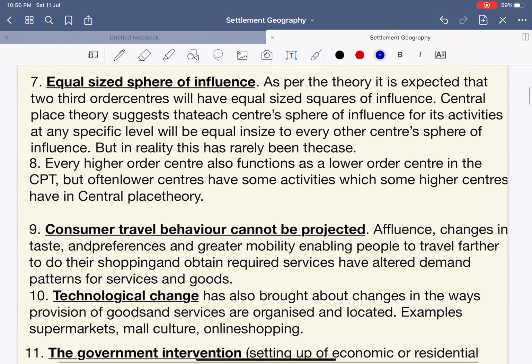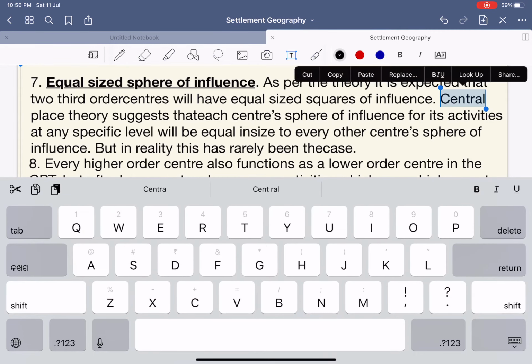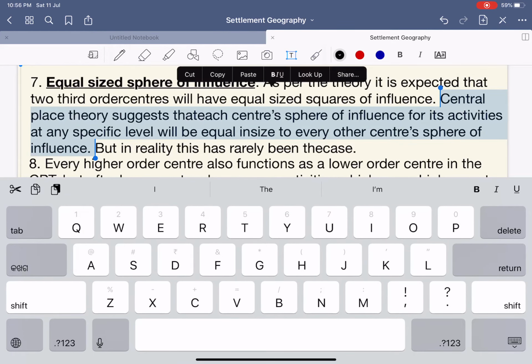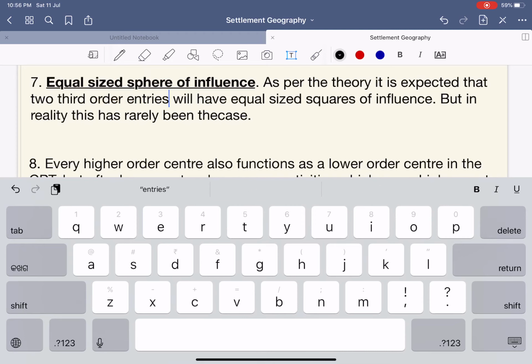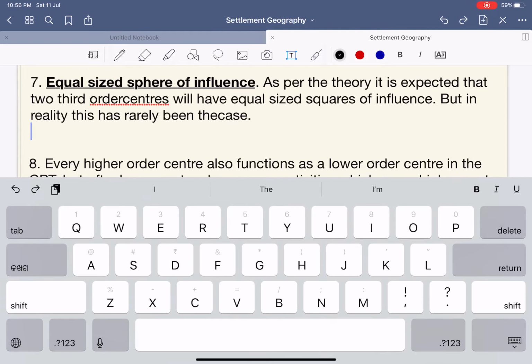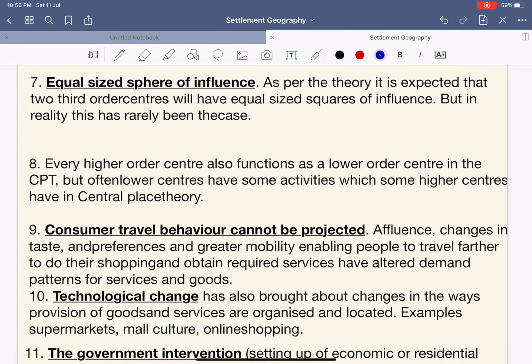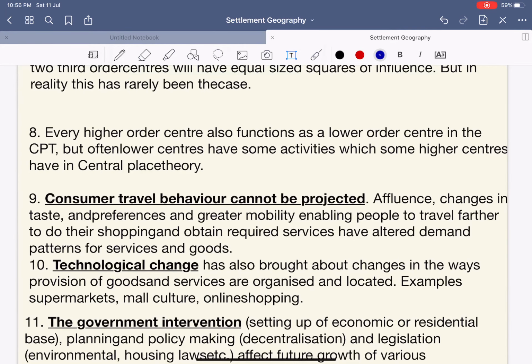So basically, let us simplify the statement. We can simply say that equal size sphere of influence. It says as per the theory, it is expected that centers of the same order will have equal size spheres of influence, but in reality this has rarely been the case.